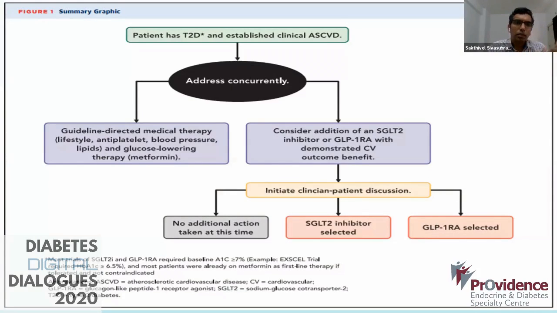For a person with diabetes and an established clinical ASCVD as per the calculator, we now do guideline directed medical therapy. As we know, lifestyle, antiplatelets, blood pressure, glucose lowering, the first is again metformin till now. And then except is going to be heart failure. And then this new knowledge that we have developed about addition of an SGLT2 inhibitor or a GLP-1 receptor agonist. And then depending upon these two, which one to decide, again, it depends upon the clinician-patient discussion.